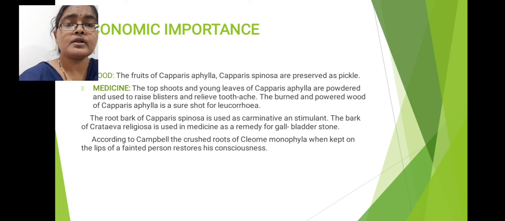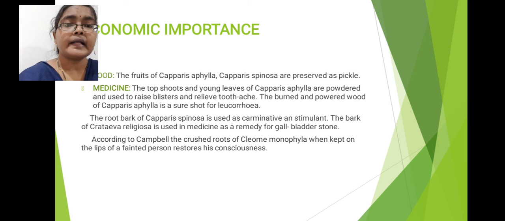Regarding the remaining medicinal values of Capparidaceae family members, the root bark of Capparis spinosa is mostly used as a carminative and also used to stimulate appetite. Carminative means it has digestive properties.